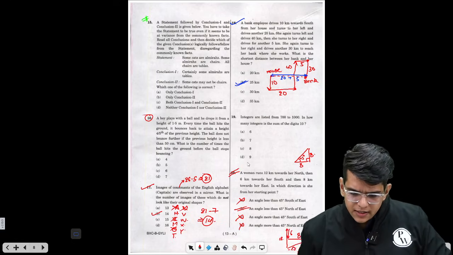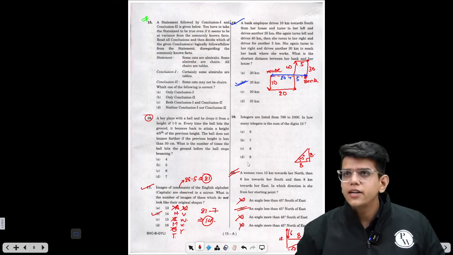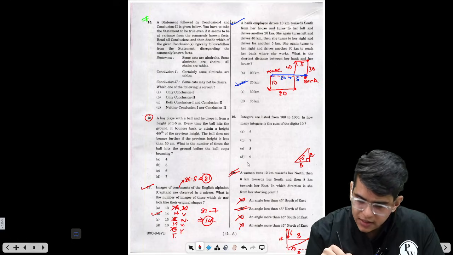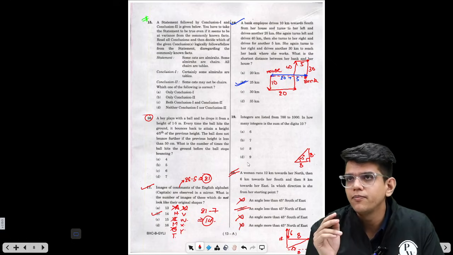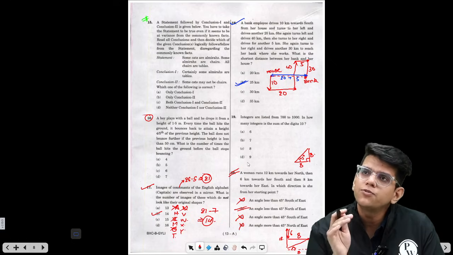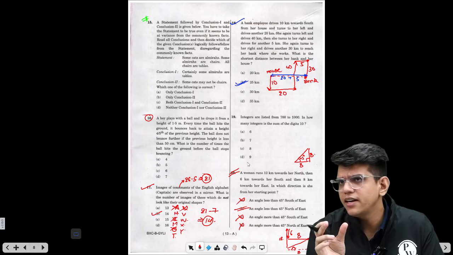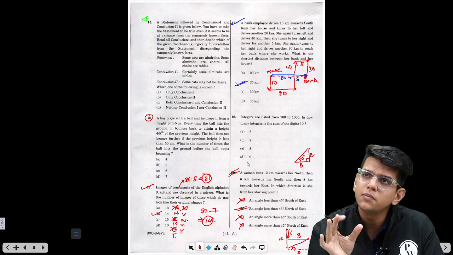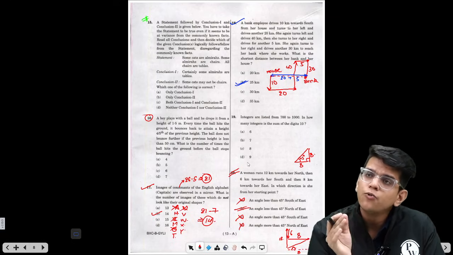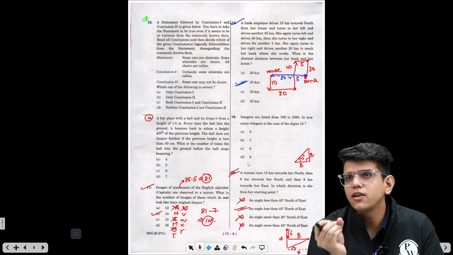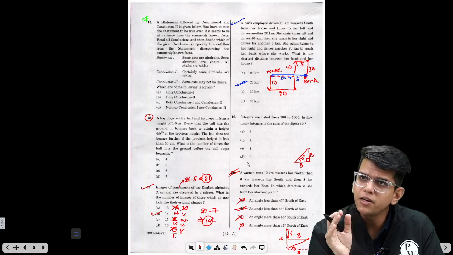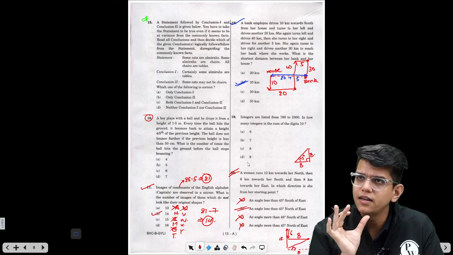What it is saying is integers are listed from 700 to 1000. In how many integers is the sum of the digits 10? So all the numbers from 700 to 1000 will be 700 something, 800 something, 900 something. Let's start with the numbers from 700. What is the minimum number you can think of where you will get the sum of the digits as 10 and the number will be between 700 and 800?